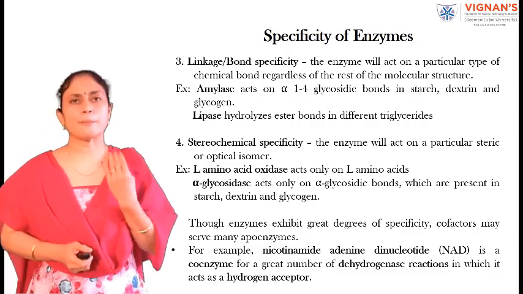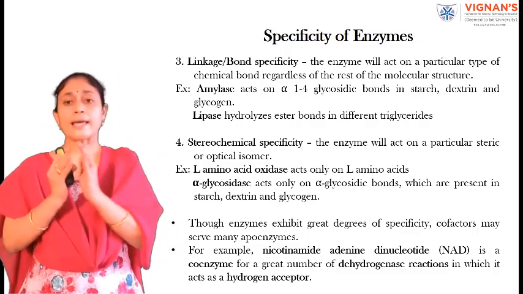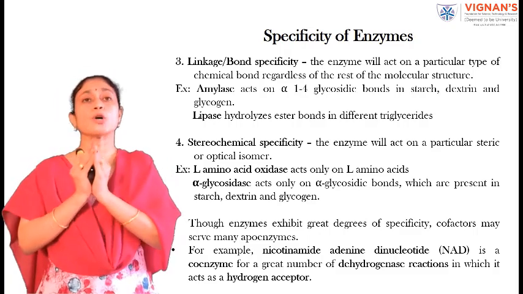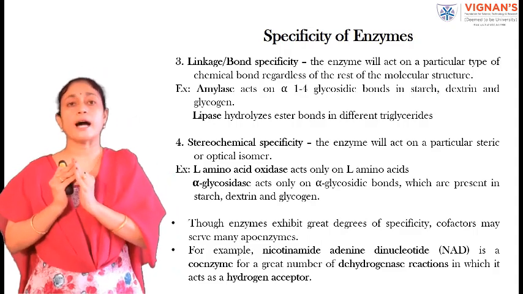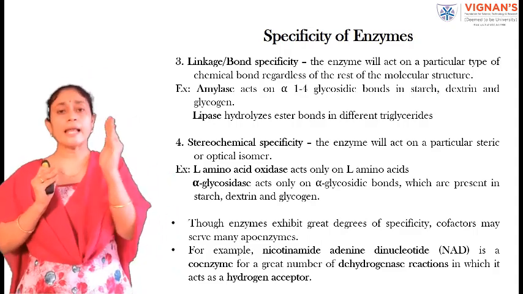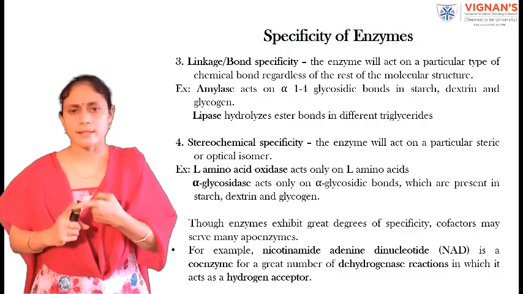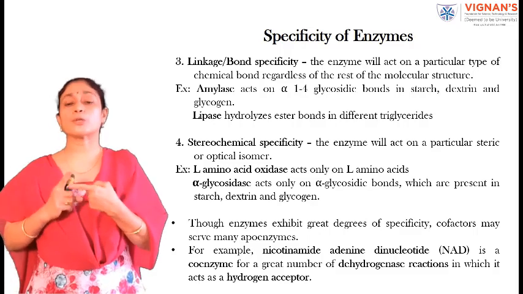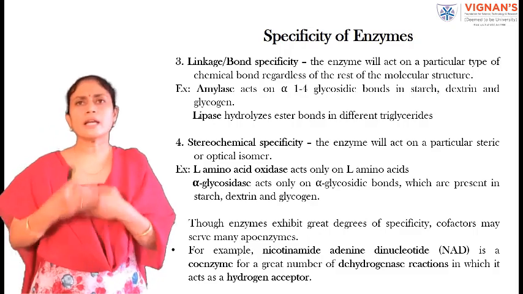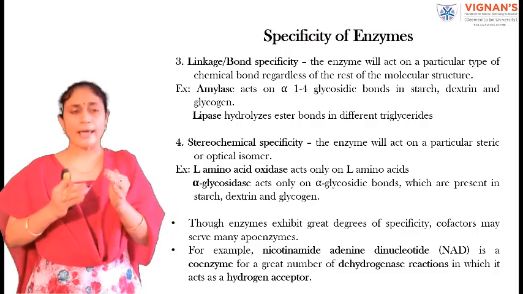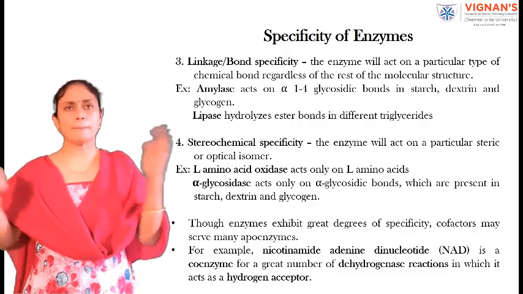The fourth type of specificity is stereochemical specificity. Here, the enzymes will act on particular steric or optical isomers. Examples are L-amino acid oxidases and alpha glucosidases. L-amino acid oxidases will act upon only L-amino acids, and alpha glucosidases will act only on alpha glycosidic bonds. Though enzymes exhibit a great degree of specificity, cofactors may serve many apoenzymes.